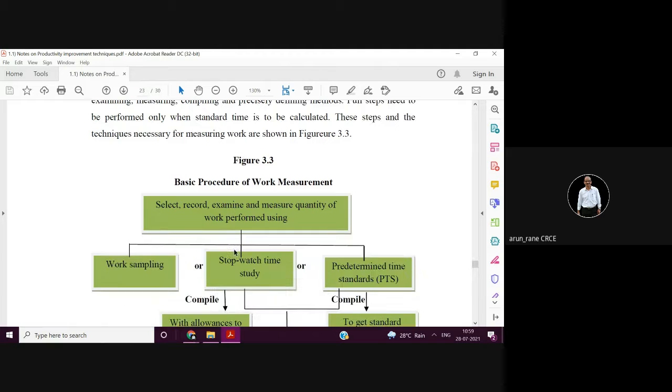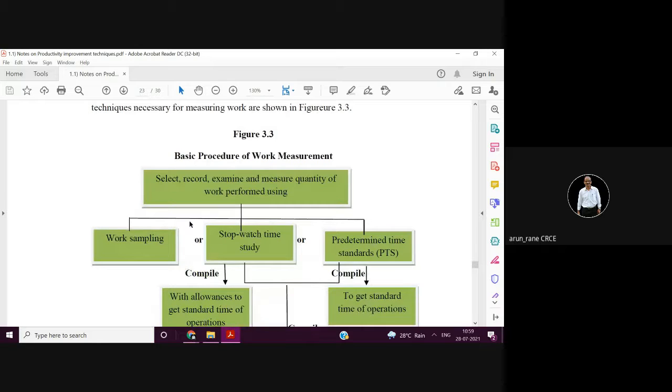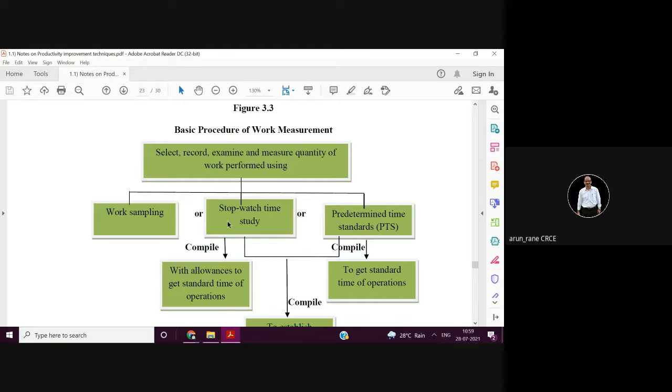So as I told, there are 8 steps. Select, record, examine, and measure the quantity of work performed. So how to do this? We can use various techniques like sampling techniques, the stopwatch technique, and then predetermined time standards.